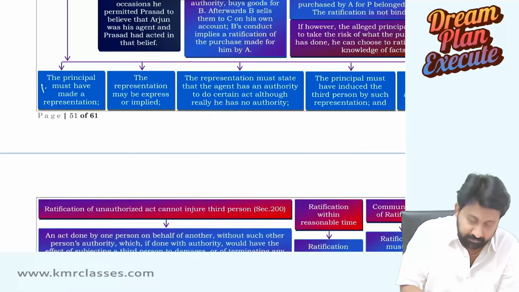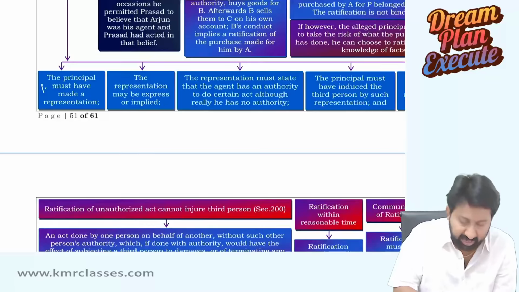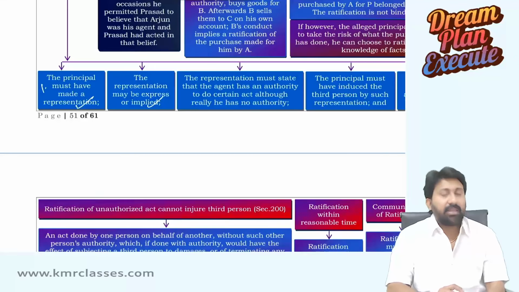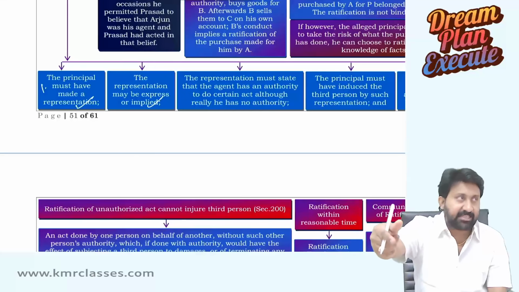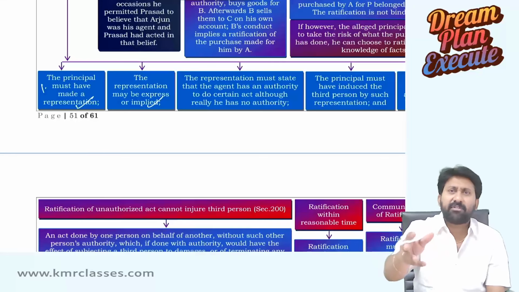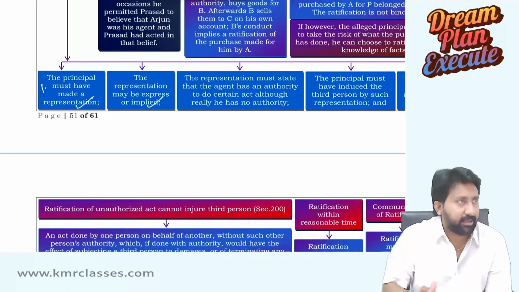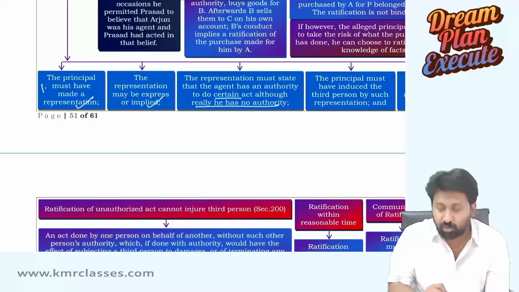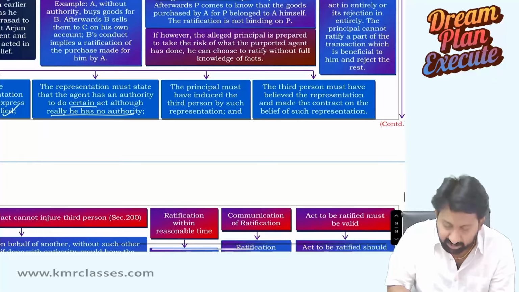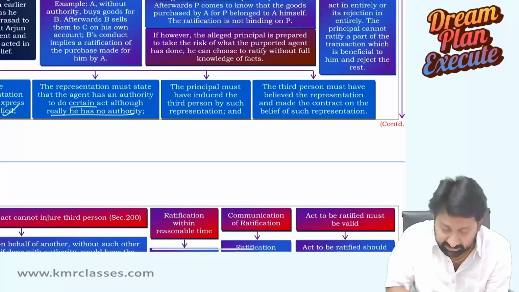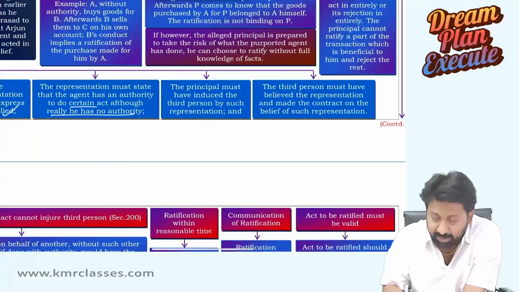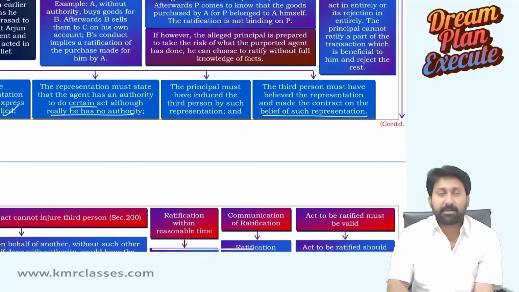Condition number 1, the principal must have made a representation. The representation may be expressed or implied. That means the principal has kept some person as his representative, appointed either by express or implied means. The representation must state that the agent has authority to do certain acts, although really he has no authority. The principal must have induced, means forced, the third persons by such representation. The third person must have believed the representation and made the contract on the belief of such representation.